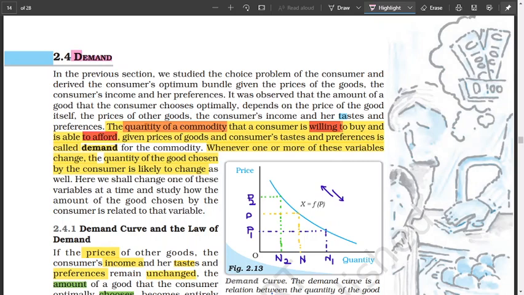So demand depends on many factors. It depends on the price, it depends on the income you have, it depends on the taste, it depends on preferences. All those factors are variables, they keep on changing. The price keeps on changing, your taste changing, your preference changing, your income changing, right? So these variables that determine how many you want to buy change. So the quantity that you want to buy also changes with respect to the change in the variables.